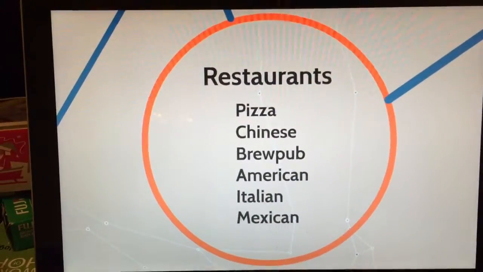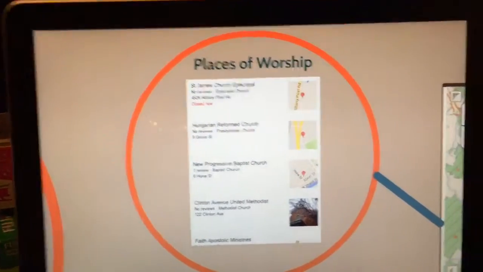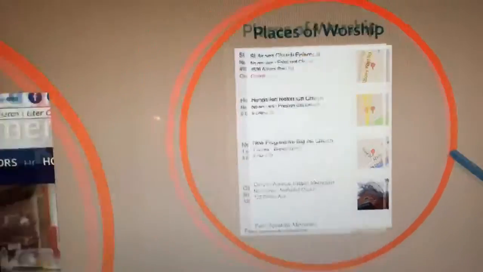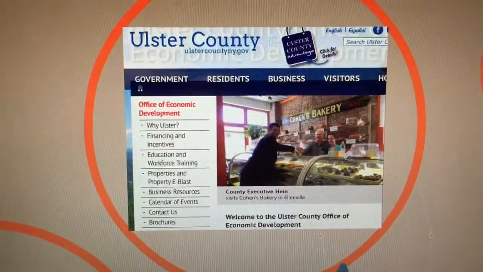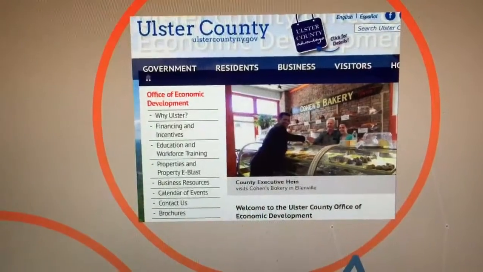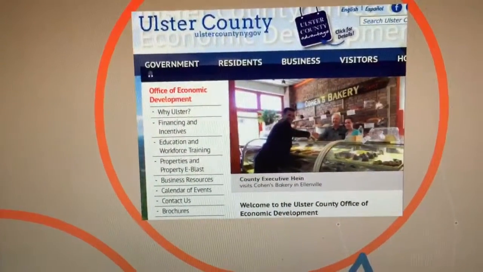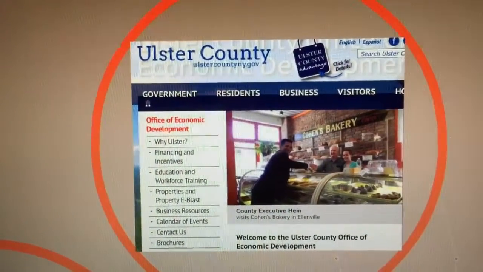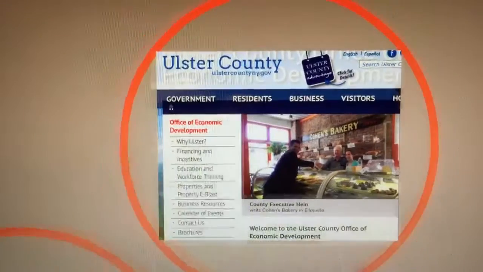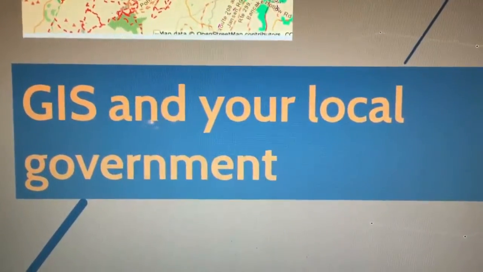In addition, finding out where local businesses are, restaurants, places of worship, business, the Office of Economic Development uses quite a bit of GIS data in an effort to make sure development can be profitable in the county. GIS and your local government.